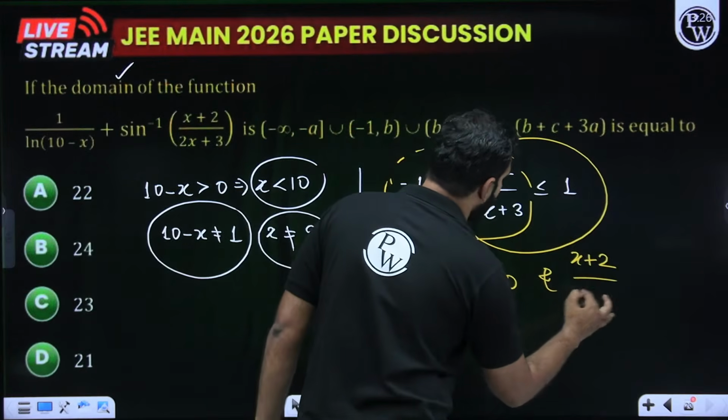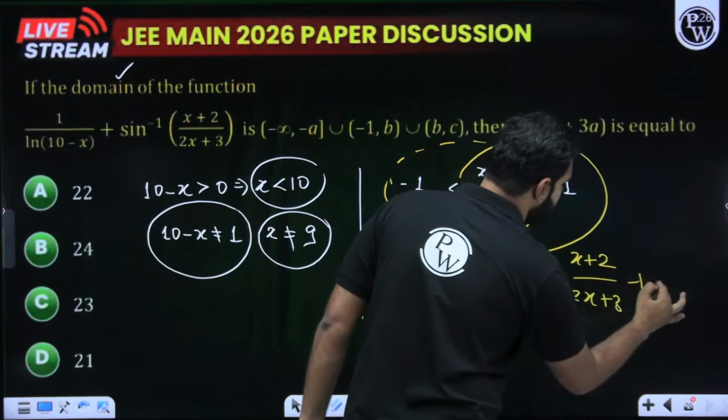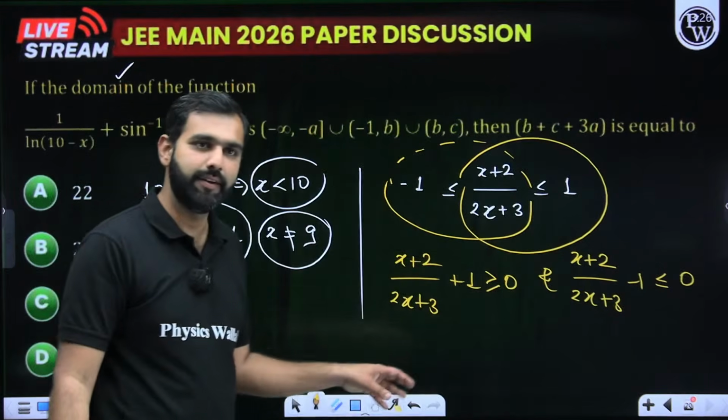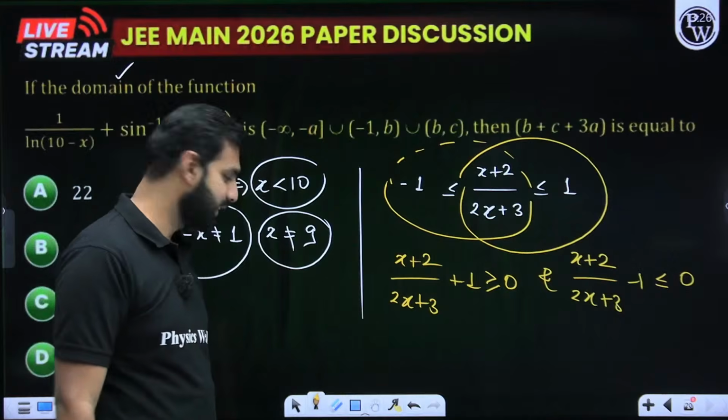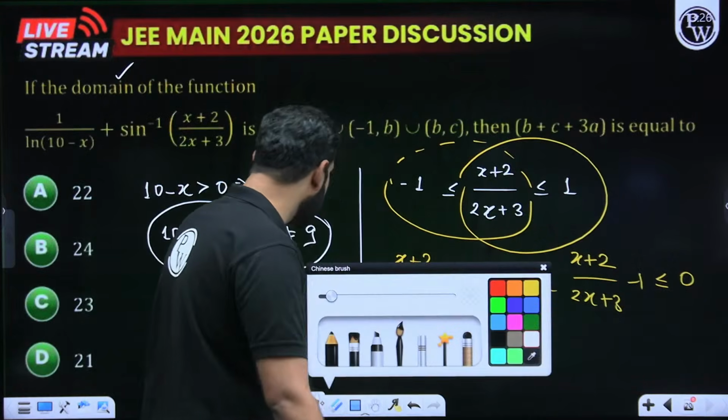X plus 2 upon 2x plus 3 minus 1 should be less than 0. So this is another inequality. Did you get that? Great. Pratiksha is saying yes. That's great. Brilliant. So how will I solve it?